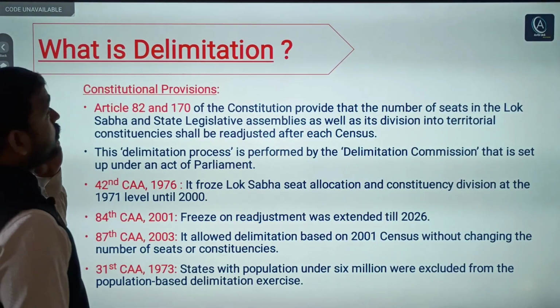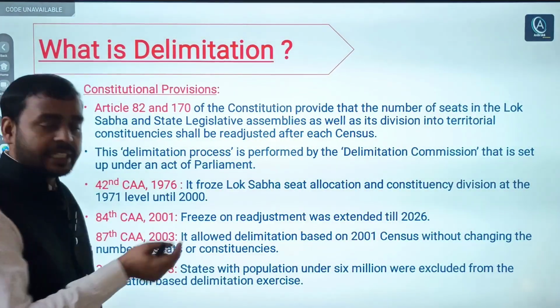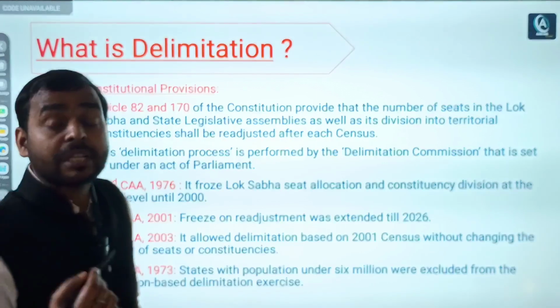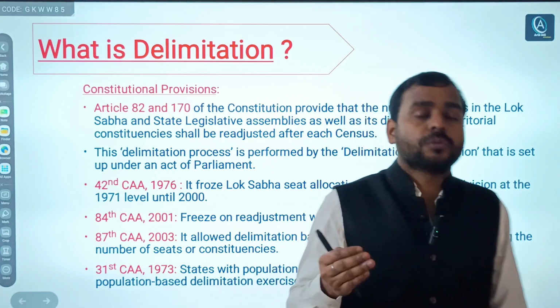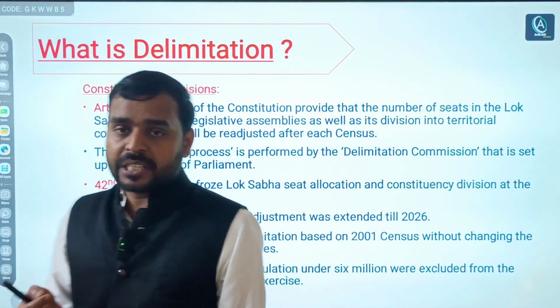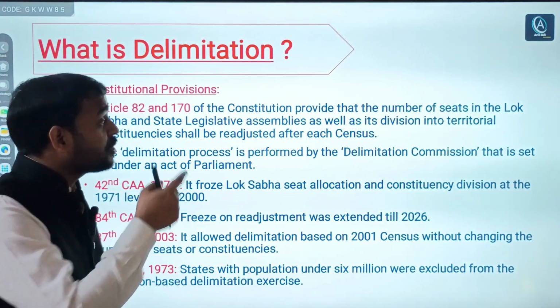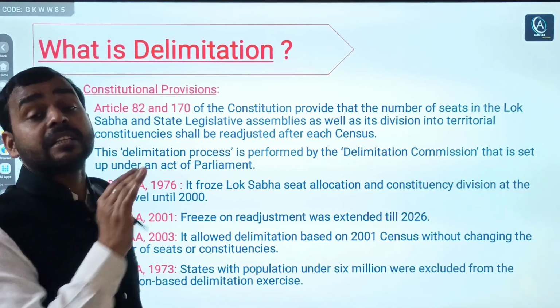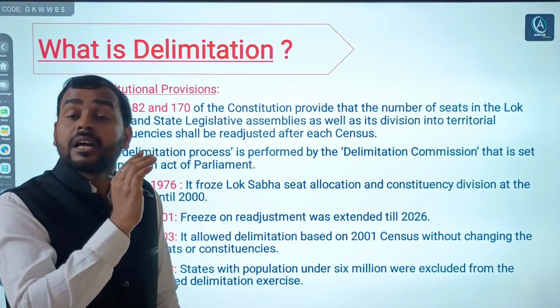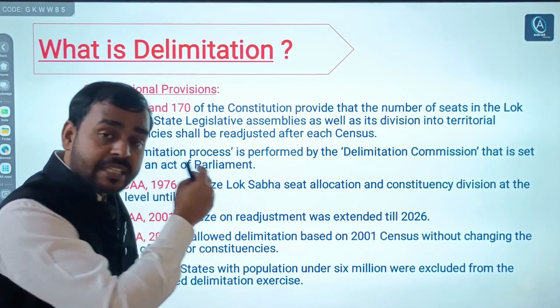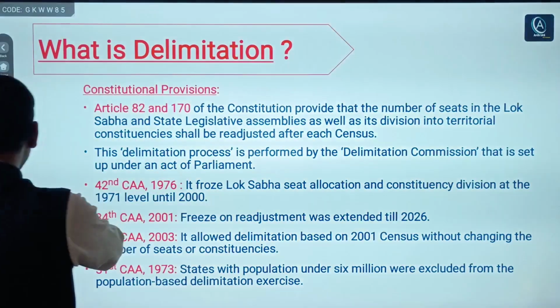Now what is delimitation, I already told you. Now, constitutional provisions. What are the constitutional provisions, right? Article 82 and 170 of the Indian Constitution talk about delimitation, right? That the number of seats in Lok Sabha and state assemblies are to be adjusted after every census. That is the simple meaning.